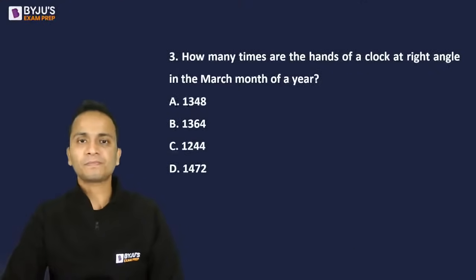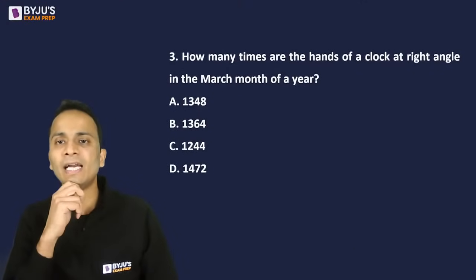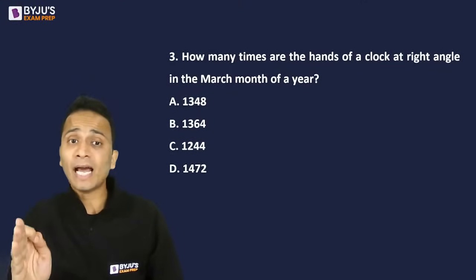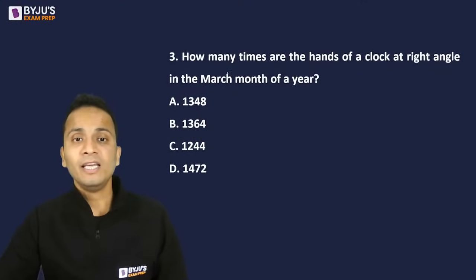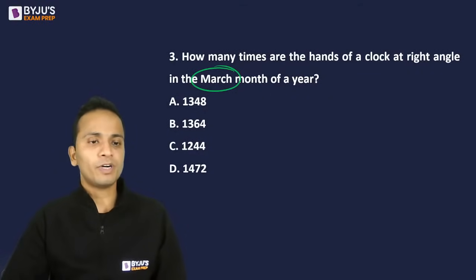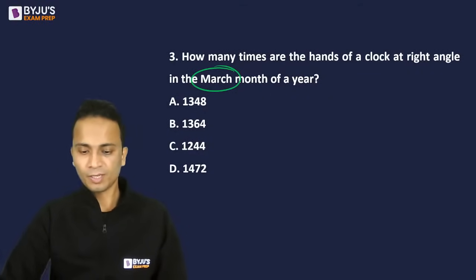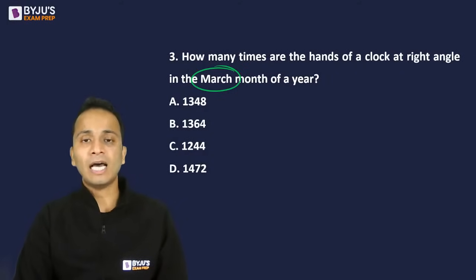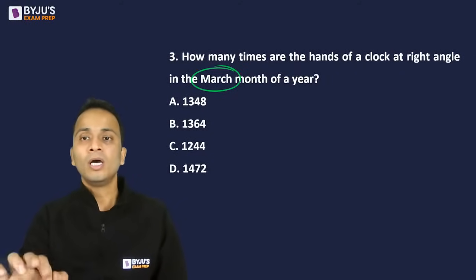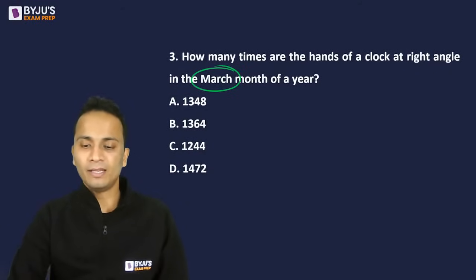Question number 3. How many times are the hands of the clock at right angle in the March month of a particular year? So in the March month of a particular year, how many times will the hands of the clock be at right angle?